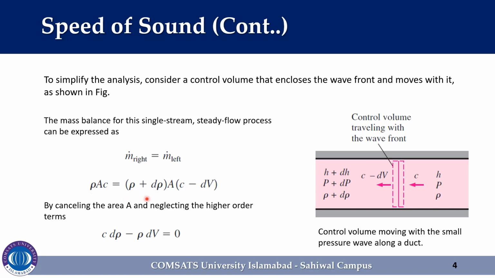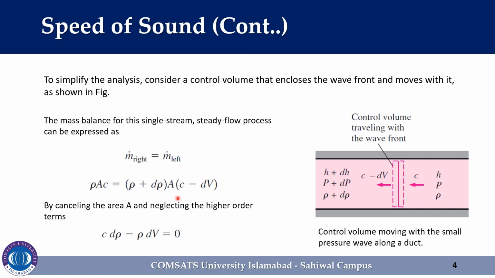In the same way, at the left side of the wavefront, the thermodynamic properties change, as we discussed in the previous slide, because of the piston movement with the velocity of dV. So we can write the change in density as rho plus d rho. d rho is the change in density.